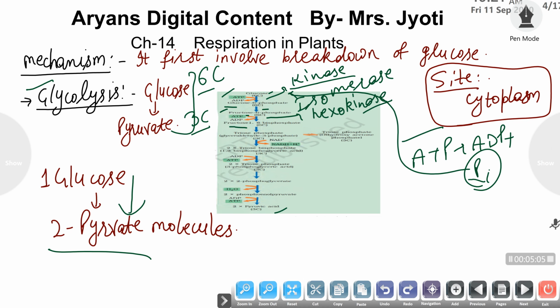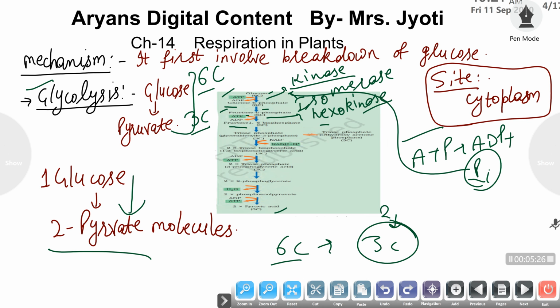Now this fructose 1,6-bisphosphate is then converted to triose phosphate, meaning a 6 carbon compound is broken down into 3 carbon compounds. From one fructose 1,6-bisphosphate molecule, 2 molecules containing 3 carbons are formed, which are generally triose phosphates.